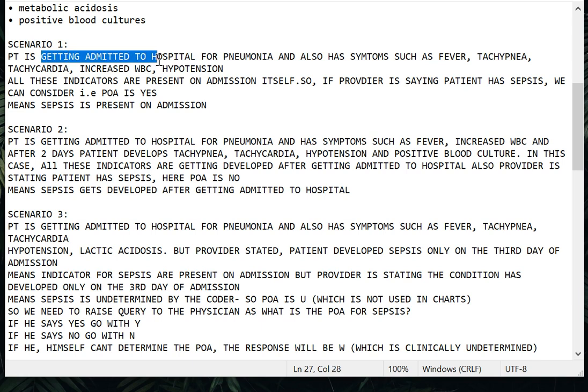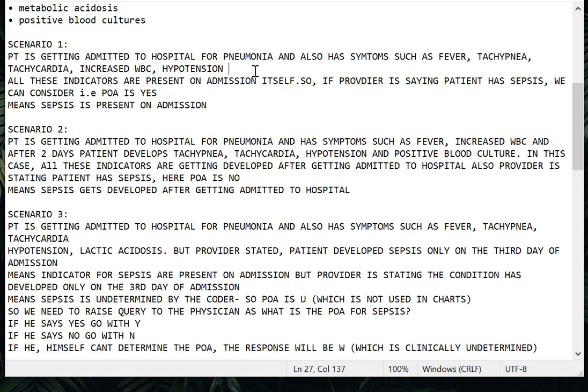The patient is getting admitted to the hospital for pneumonia. Pneumonia is a localized infection. I already told you sepsis is a systemic infection. What is the difference between a localized and a systemic infection? Simple. If it affects a particular organ, then it is a localized infection. If it affects the overall body, then it is a systemic infection. Pneumonia affects our lungs, the respiratory system, so it affects only an organ system. That is why pneumonia is called a localized infection.